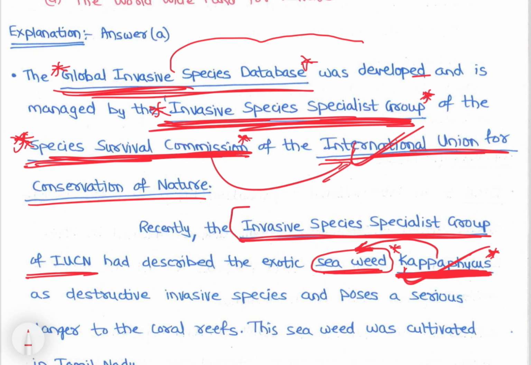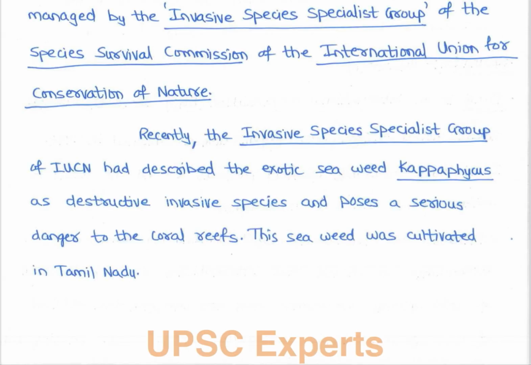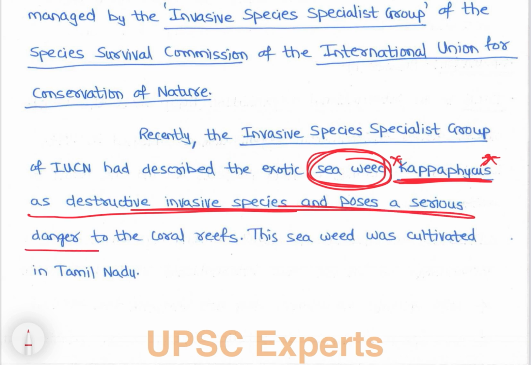But IUCN का invasive species specialist group है, इसको invasive species में डाल दिया. So one is saying this is harmful and the other is saying promote it. We need to remember Kappaphycus is a seaweed grown in India but it is an invasive species. ये India का original नहीं है, बाहर से लाया गया, and it is a destructive invasive species and poses serious danger to coral reefs.